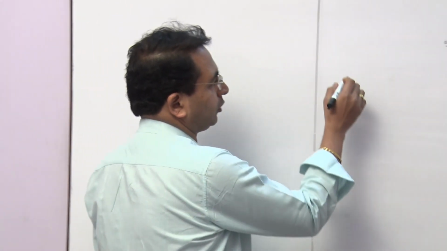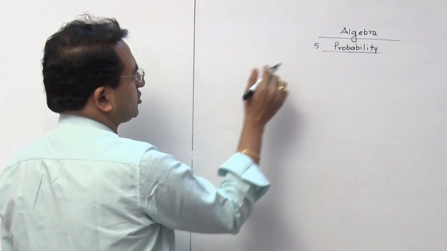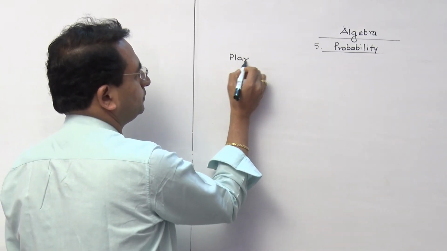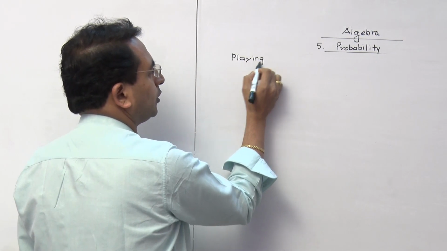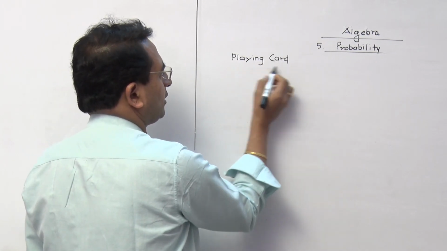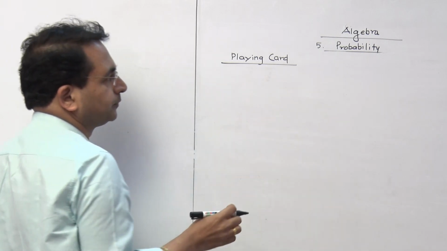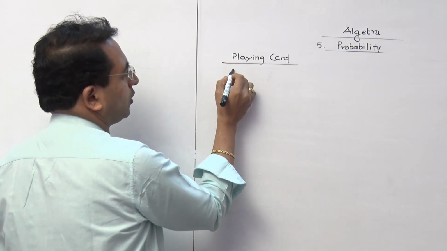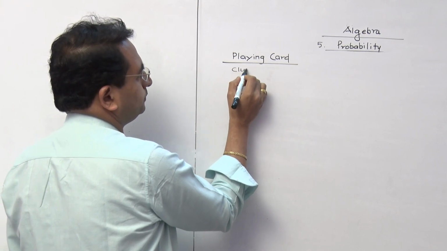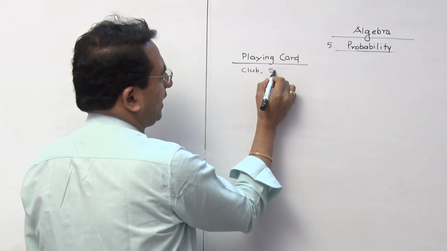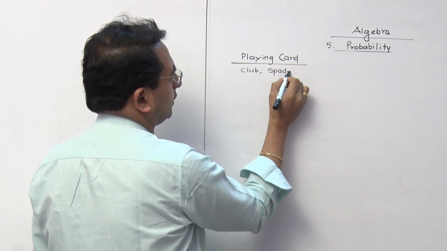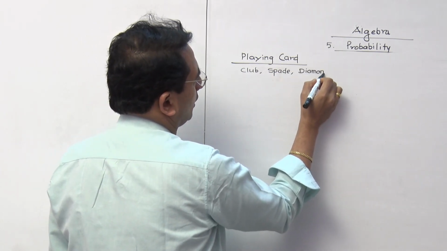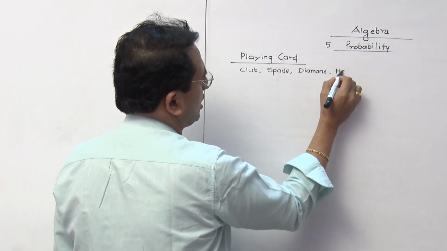Now there is one more last discussion on this topic about probability related with playing cards. In a pack, there are 4 suits. One is club, then spade, then diamond, and the last one is heart.